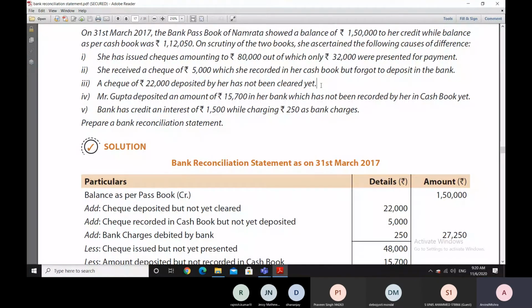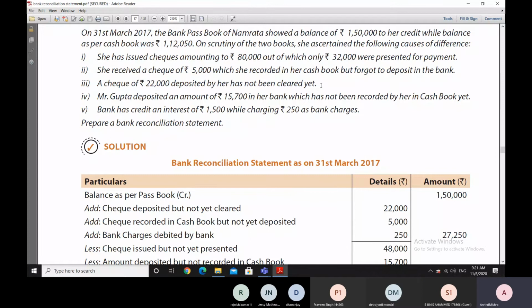So as soon as she comes to know of this, she will take that check, go to the bank and deposit it. That is one of the things she is going to do. But she has to take corrective action not just for one difference. There are here 5 types of differences. So she has to be sure that all those differences get reconciled and corrected if any correction is required.